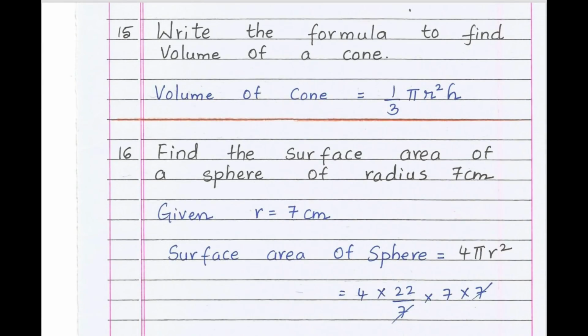Write the formula to find out volume of a cone. Volume of a cone equals what? 1 by 3 pi r square h. So read the formulas from the unit surface areas and volumes.